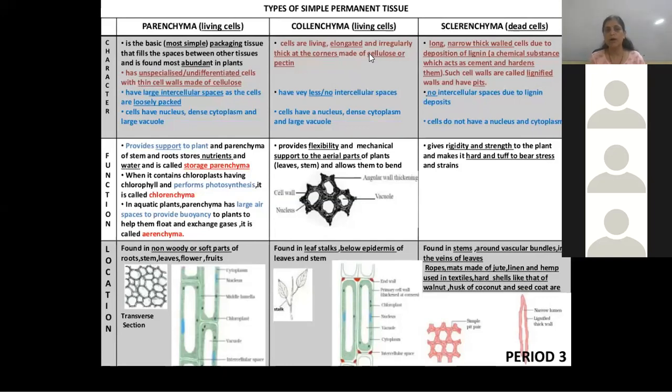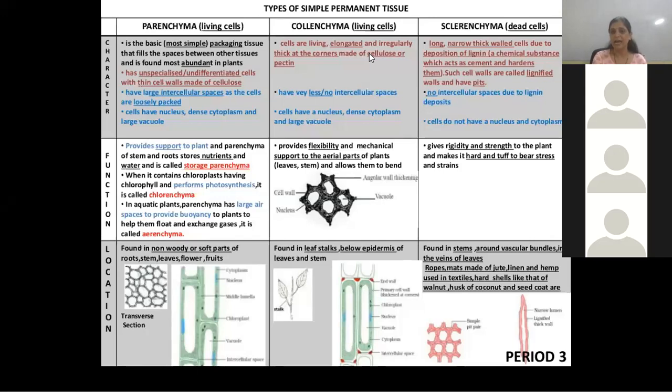Observe the diagram of parenchyma. And then collenchyma gives flexibility and mechanical support to the aerial parts of the plant like leaves and stem, and allows them to bend. Next one, sclerenchyma gives rigidity and strength to the plant and makes them hard and tough.